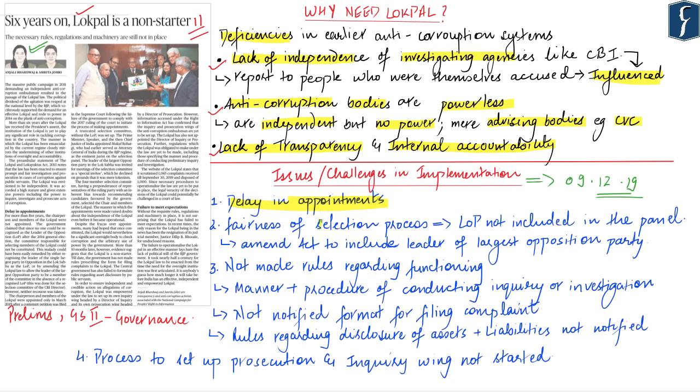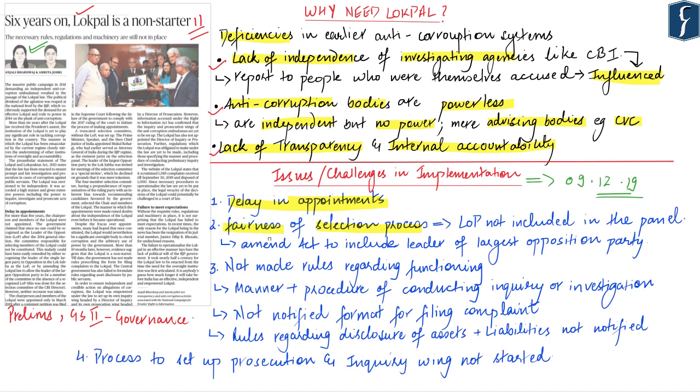The second issue is related to the selection process. As you must know, the members and the chairperson of the Lokpal have to be selected through a selection committee consisting of the Prime Minister, Speaker of the Lok Sabha, Leader of the Opposition in the Lok Sabha, Chief Justice of India, and an eminent jurist nominated by the President of India.